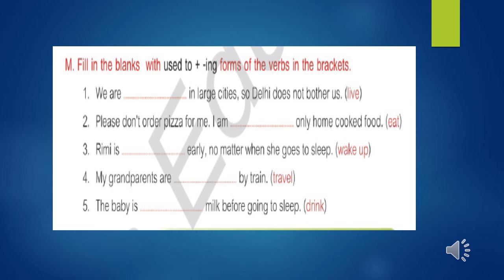Now see the second sentence. Please don't order pizza for me. I am dash only home cooked food. Its answer will be: I am used to eating only home cooked food. Now see the third sentence. Rimi is used to waking up early no matter when she goes to sleep. Now sentences 4 and 5 you have to solve by yourself.